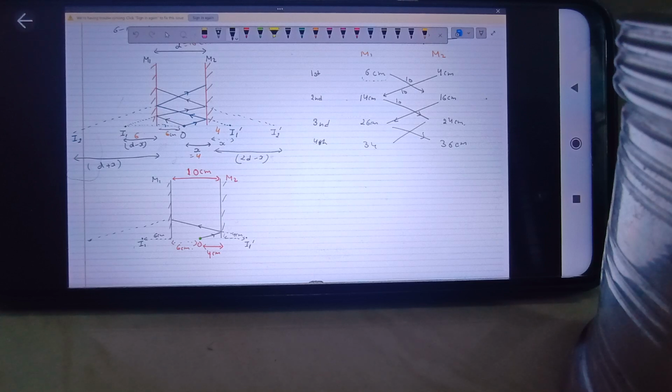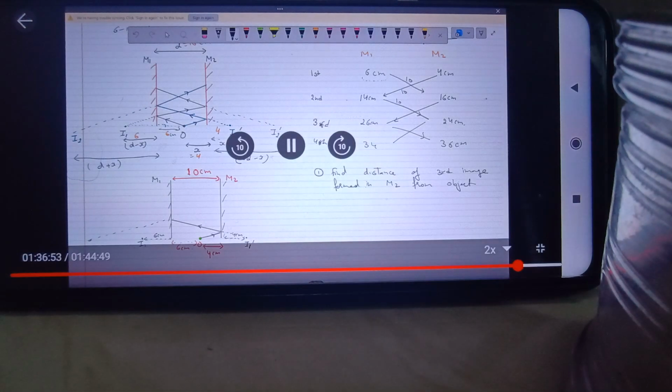Is this clear? Is this thing clear to everyone? Now if I ask you anything, if you have drawn this table, say I ask you, find the distance of the third image formed in M2 from the object. Yes, find 24. Not 24. Just read the question completely.